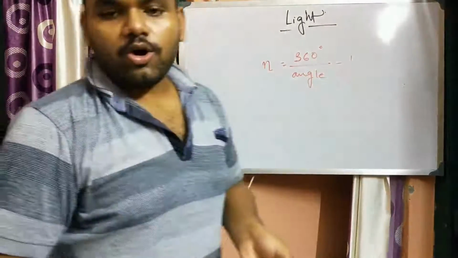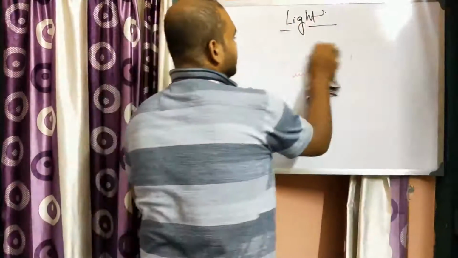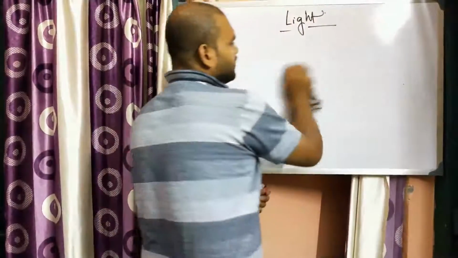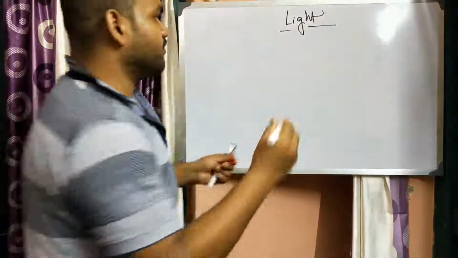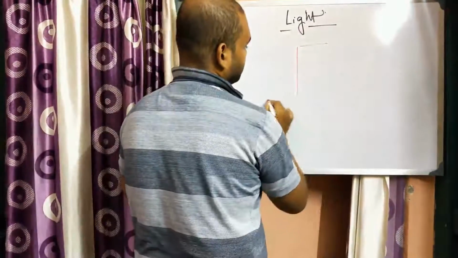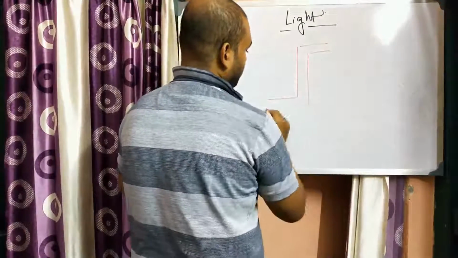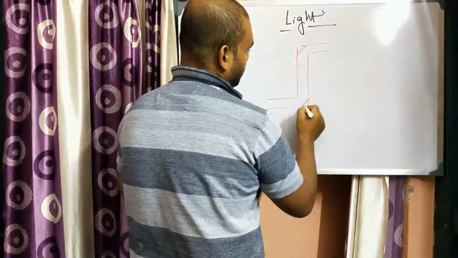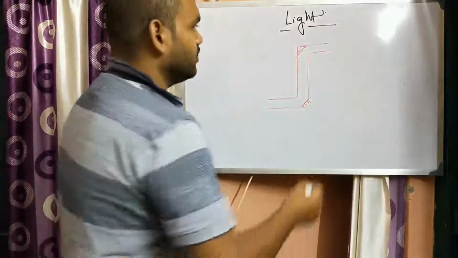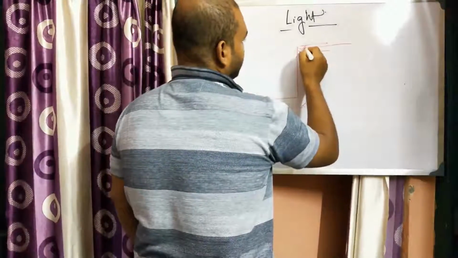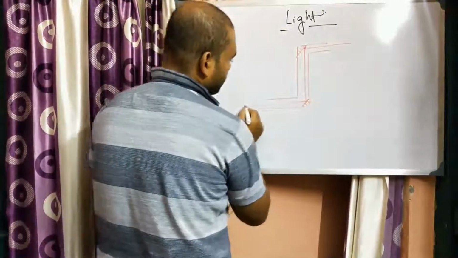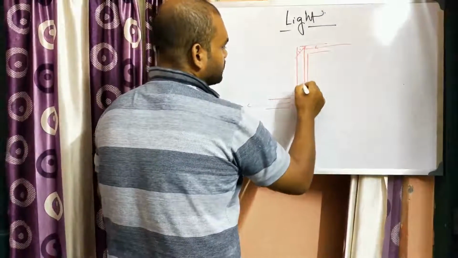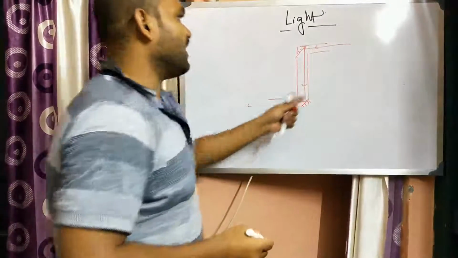Okay, so next we will see the phenomenon of multiple reflection, which we can see in a periscope. A periscope is a particular device, which looks like this. In a periscope two mirrors are set, one mirror at 45 degrees here, one mirror at 45 degrees here, and they are parallel to each other. So whenever light comes through here, it reflects here and comes here, then reflects from here. So multiple reflection occurs, and due to this multiple reflection we can see an object.